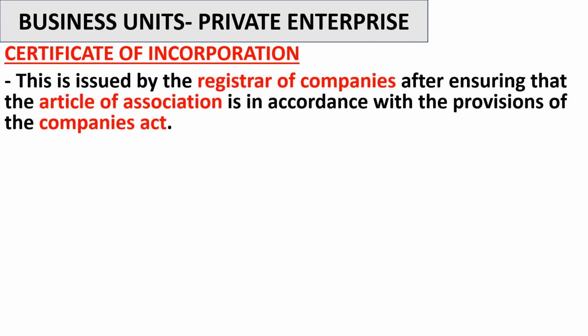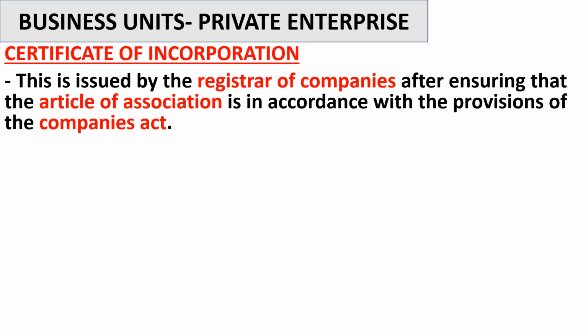So once the document has been submitted to the register of companies, what's next? So the register of companies is going to issue a document called certificate of incorporation.